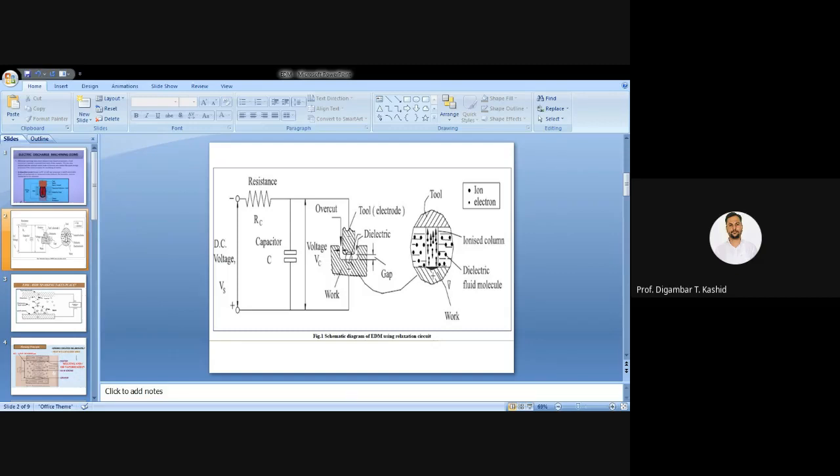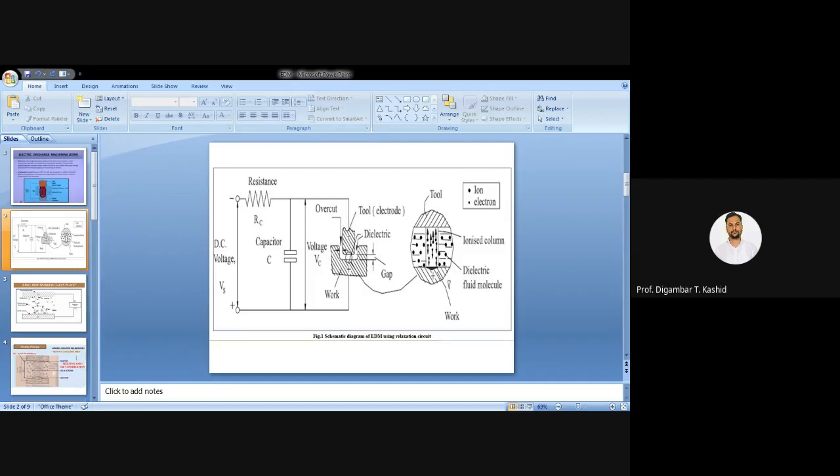When you are applying some DC voltage or DC pulse power voltage, then this capacitor will charge. I repeat, when you are applying some DC pulse power voltage, that voltage is around 20 to 80 volts.